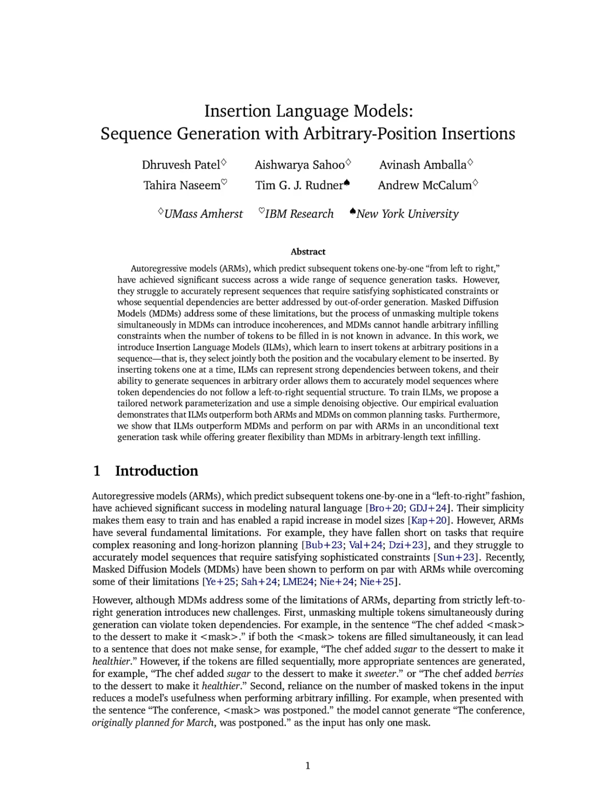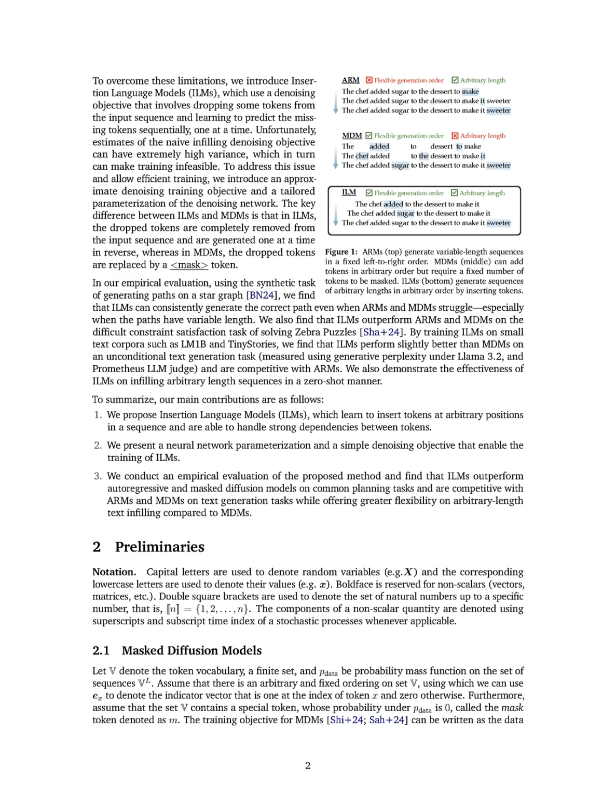Insertion language models, ILMs, aim to address the limitations of both autoregressive models, ARMs, and masked diffusion models, MDMs, by enabling the insertion of tokens at arbitrary positions in a sequence while maintaining strong dependencies between tokens. Unlike ARMs, which generate sequences in a strict left-to-right order, and MDMs, which can violate token dependencies by unmasking multiple tokens simultaneously, ILMs predict and insert one token at a time in reverse order.